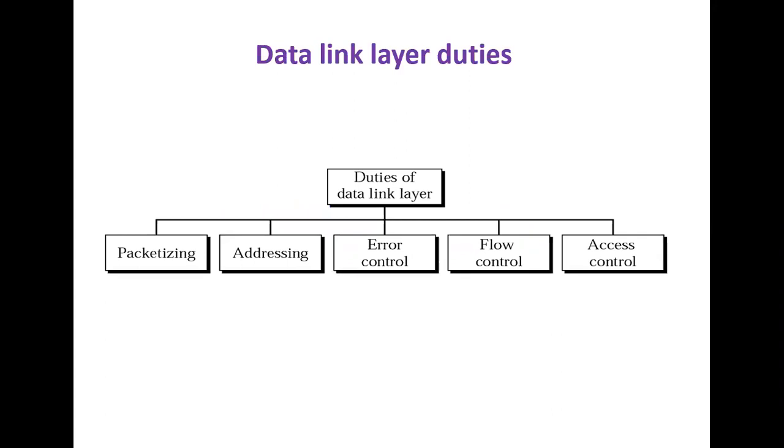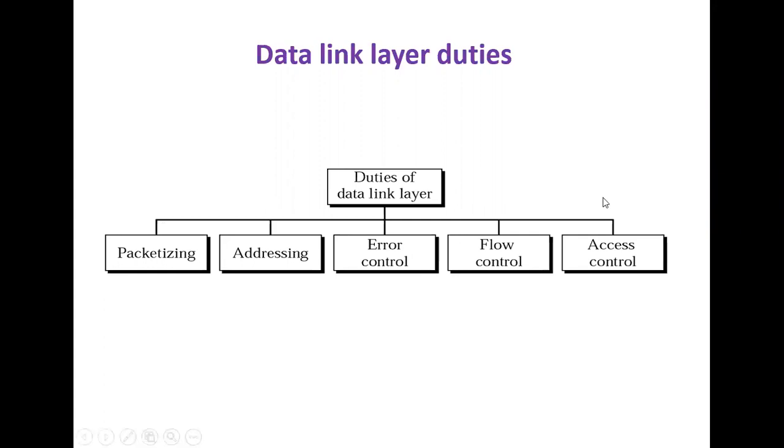Some of the duties of the data link layer are packetizing, addressing, error control, flow control, and access control. Of course, the data link layer is also responsible for error control and flow control. As we have discussed in the 7-layer OSI model, this is the second layer, that is the Open System Interconnection 7-layer model.